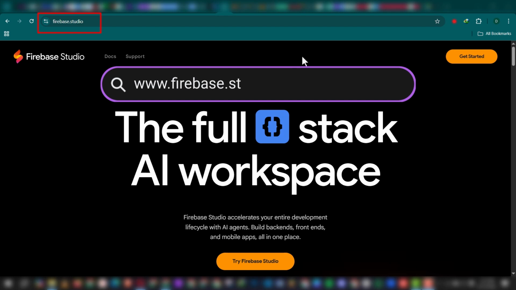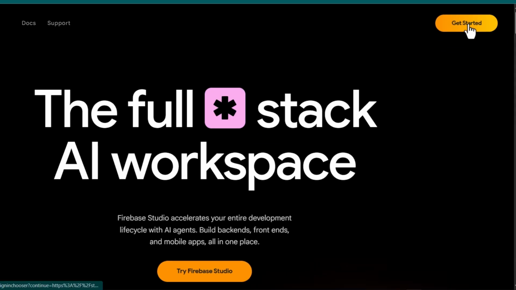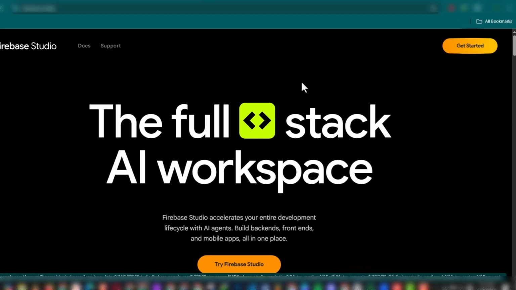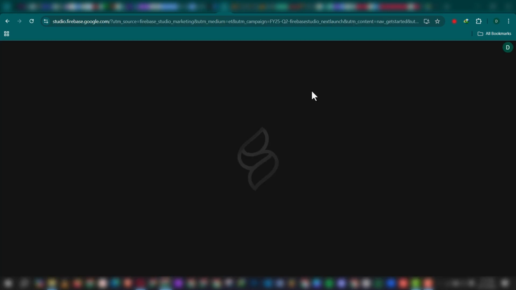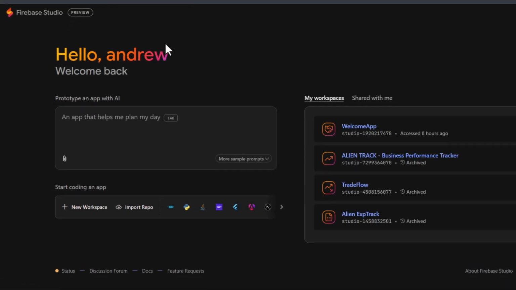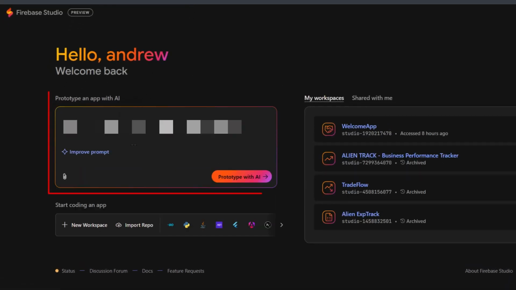We'll visit Firebase Studio, and at the top right, we click on Get Started. It takes us to the prototyping agent, so we can start telling it the kind of application we are about to build. Here, we'll go straight away to tell the prototyping tool what we intend to build. We'll start small and scale up from there.